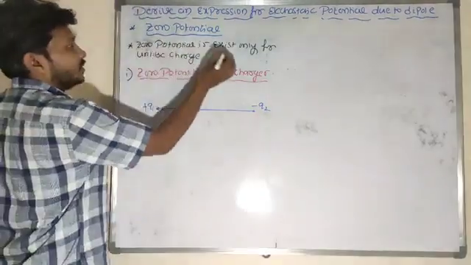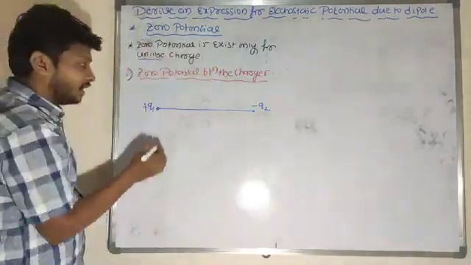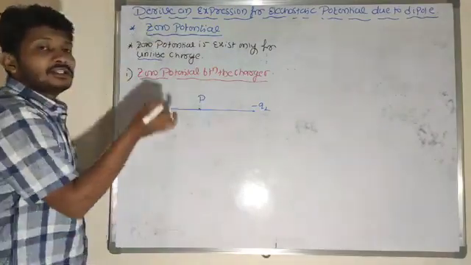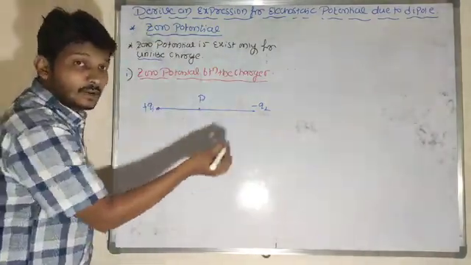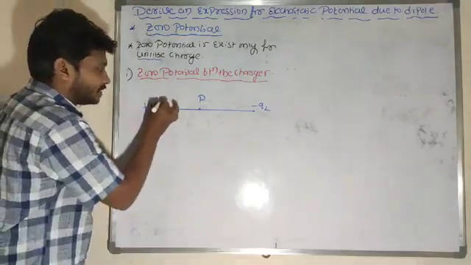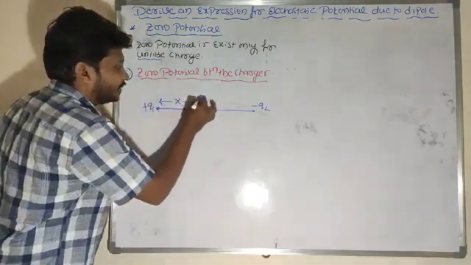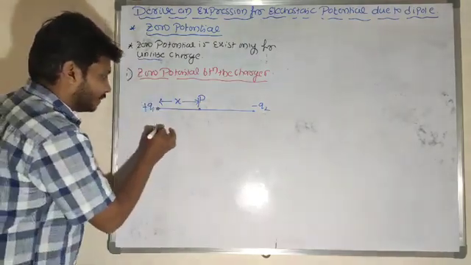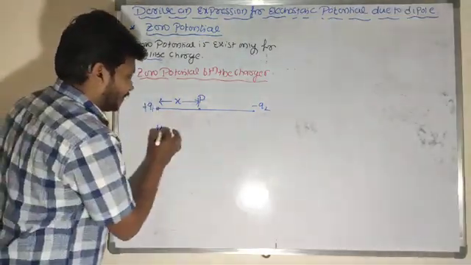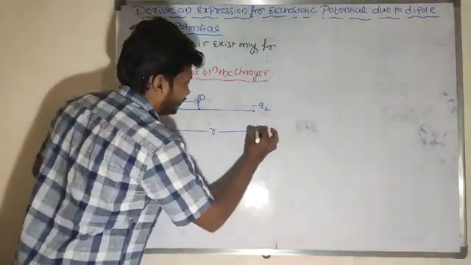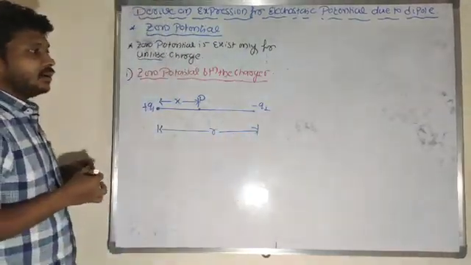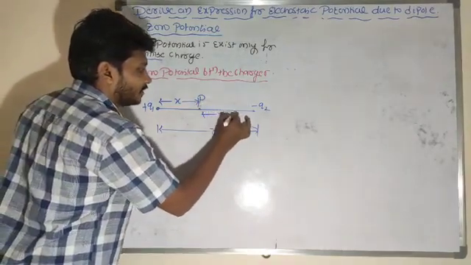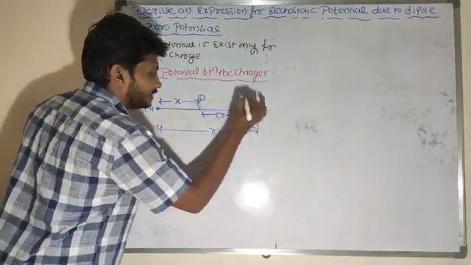So I said that zero potential exists only for unlike charges. For example, let me choose one point P here. At this point there may be a zero potential possibility. The zero potential possibility is at a distance of x from the charge q1. For example, the total distance between plus q and minus q, in general I will take as r here. Then what about the distance from q2 to this null point or neutral point? This distance is r minus x.